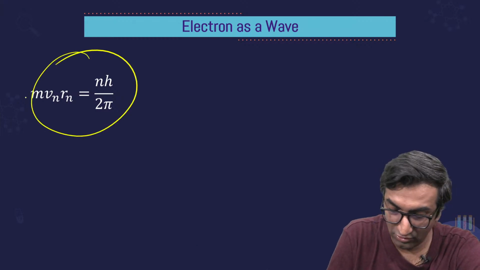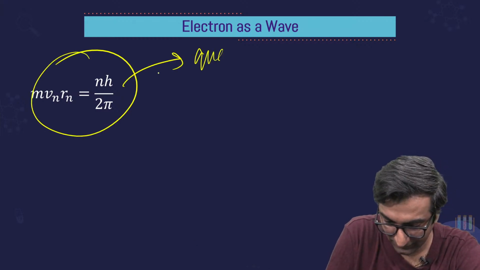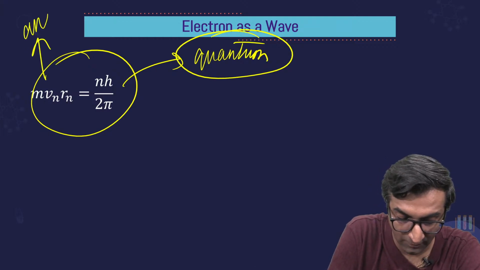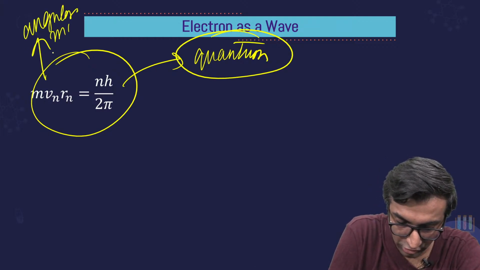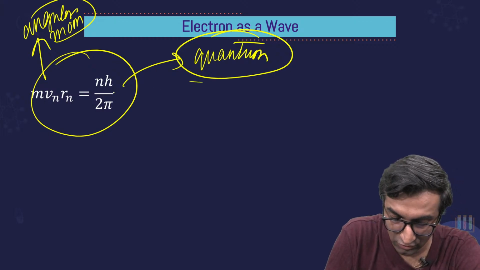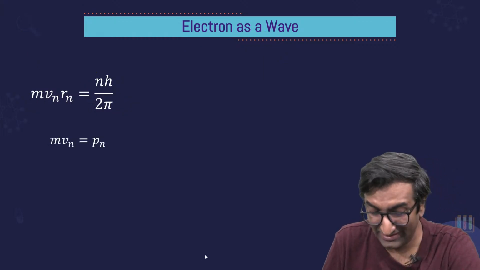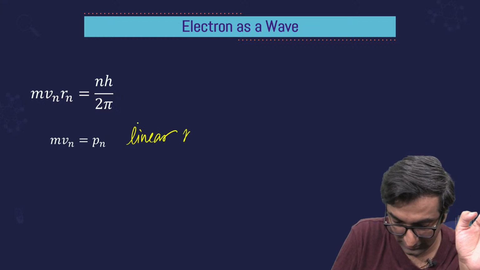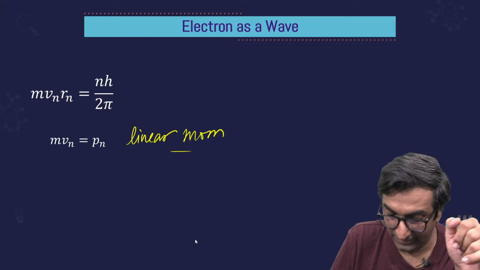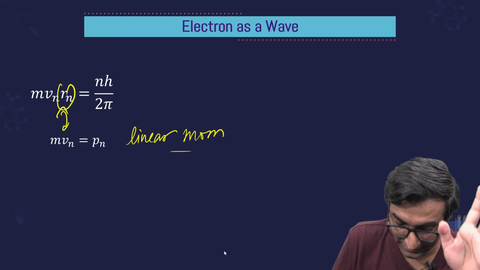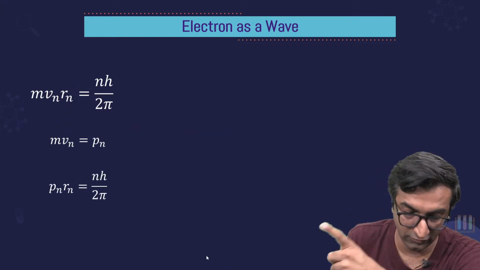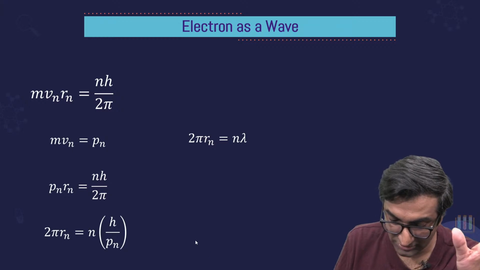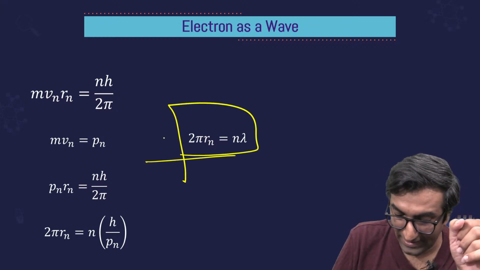You remember mvr equal to nh by 2 pi? This is the quantum idea. I did this with you when I was deriving Bohr stuff, and this was angular momentum. You remember this? Angular momentum is equal to nh by 2 pi. This is a quantum mechanical idea that we have not derived or anything, but मैंने बोल दिया, this is linear momentum. ठीक है, वो angular momentum था, this is linear momentum. Notice there is a difference of r. That's all there is, okay, between these two. When you do physics stuff, you will be okay with this. So I can use both of these ideas and I get this weird equation. This is how you get 2 pi r equal to n lambda.